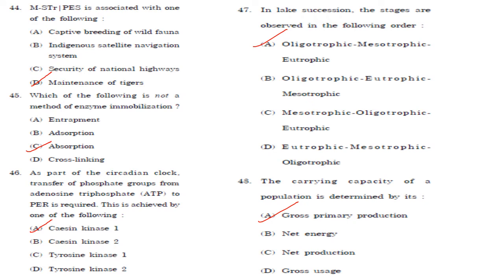Then which of the following is not a method for enzyme immobilization? It is absorption. Absorption, out of these, is not a method of enzyme immobilization. Then next one,